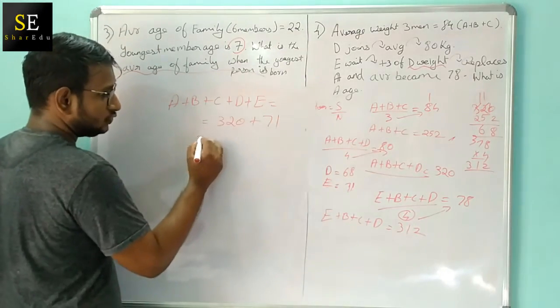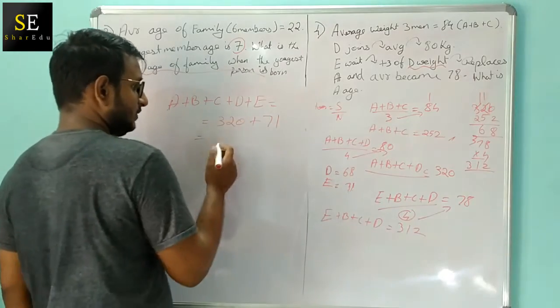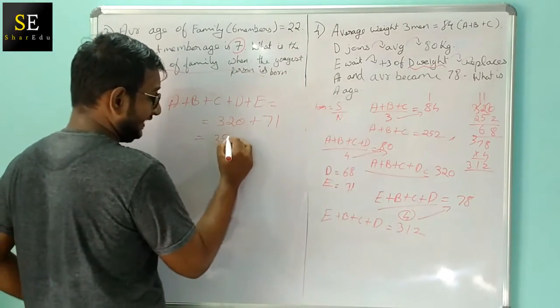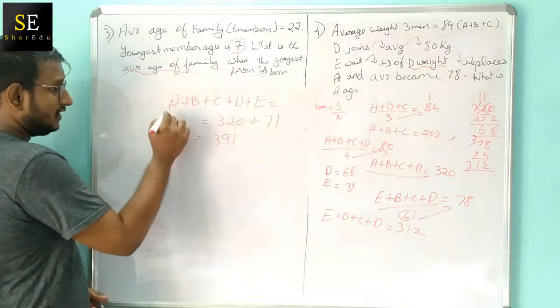Adding these two, 320 plus 71, we get 391.